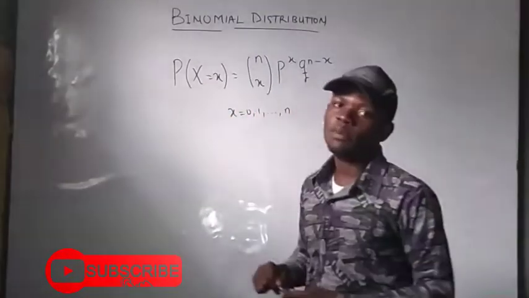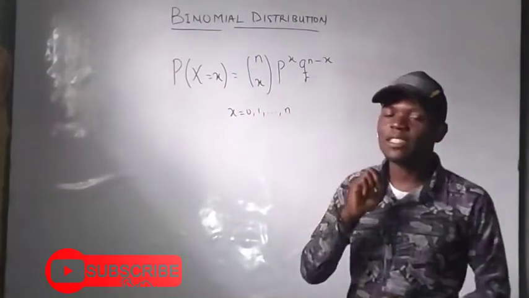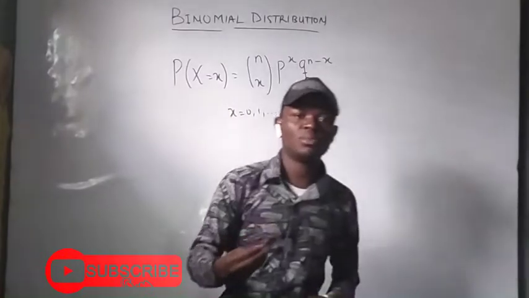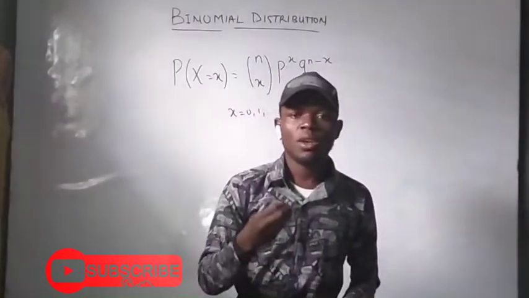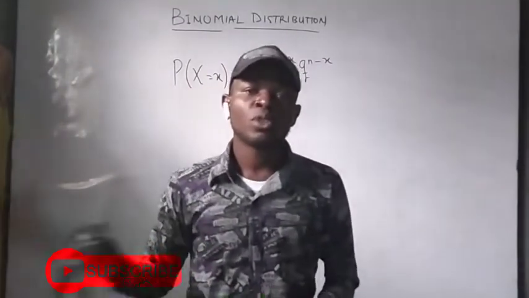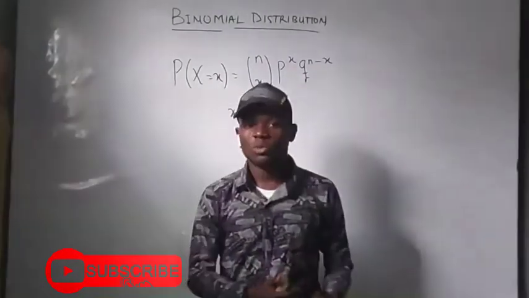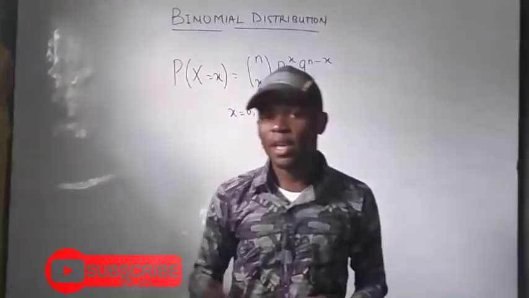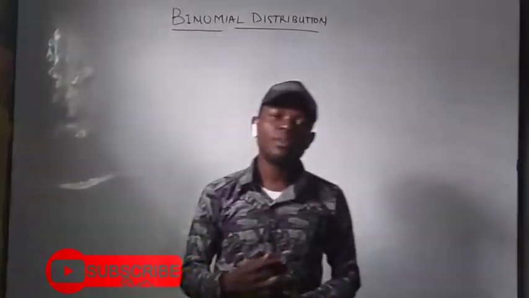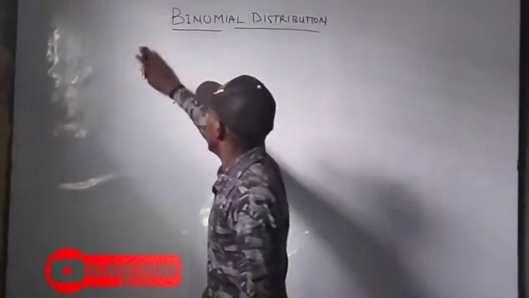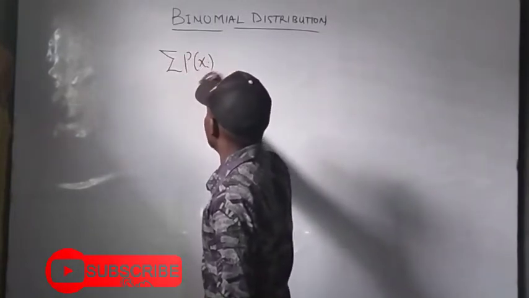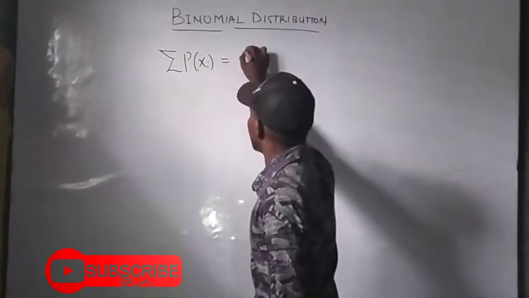So that is why there's a constraint on our number of successes depending on our number of trials. So by PDF, the binomial distribution has this as its own PDF. Then the next thing for us is to know if the binomial distribution is a legitimate probability function. To prove that is actually easy. All we need to do is go through one of the axioms of probability, which says that the summation of P of xi will give us 1. So how do we prove that a binomial distribution is a legitimate probability function? All we need to do is to prove that the summation of P of x of any distribution, but for now the binomial distribution, is equal to 1.